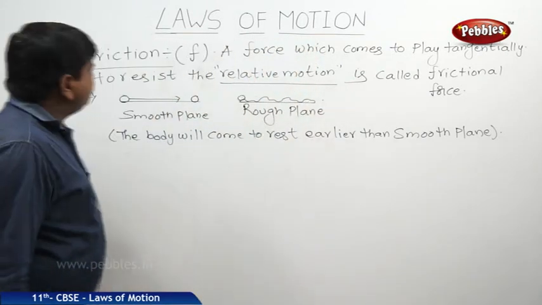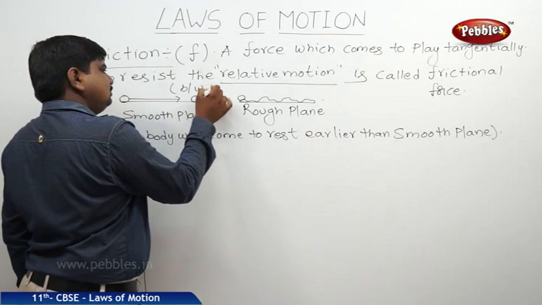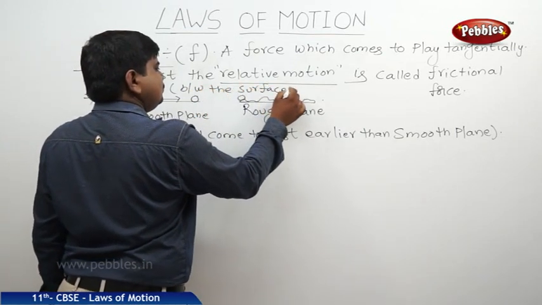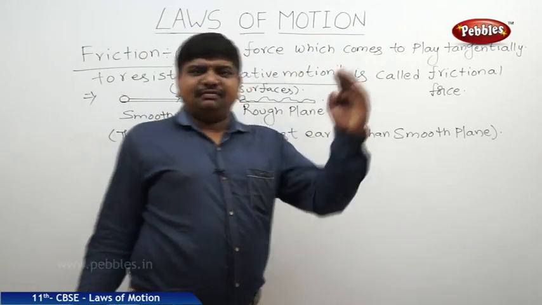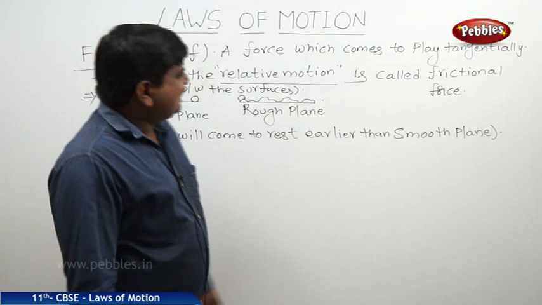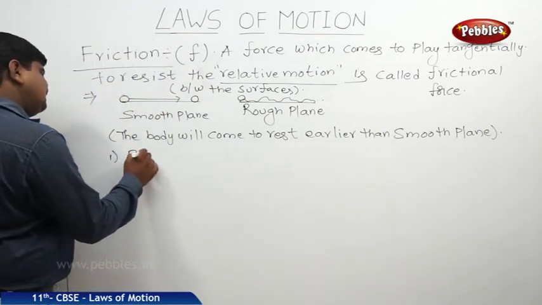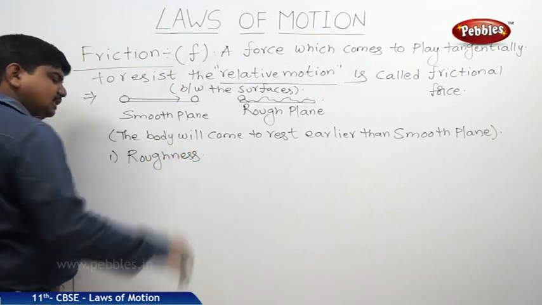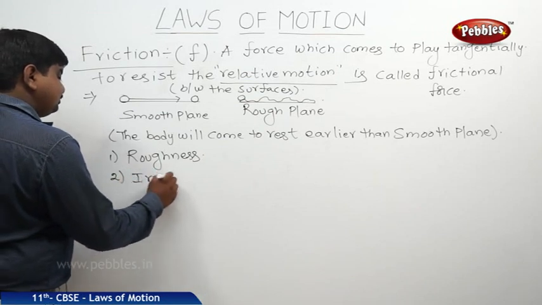This tangential force between the surfaces is the actual definition of the frictional force. What are the reasons for the frictional force? First reason is roughness, or irregular structure.